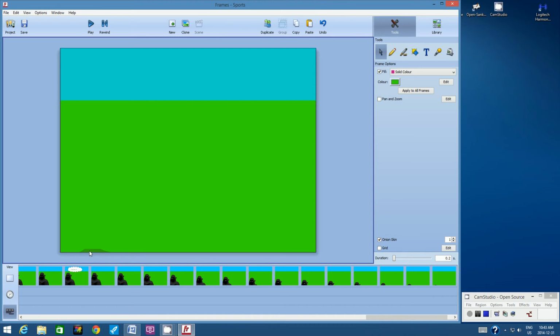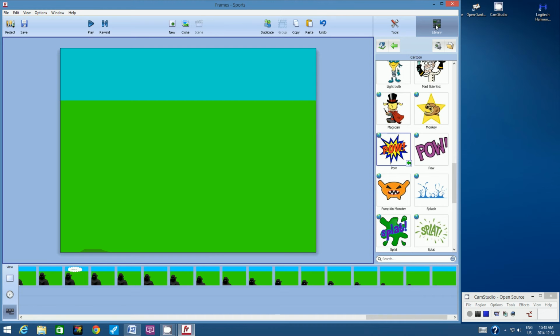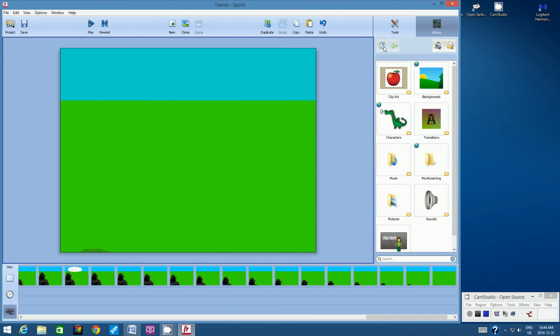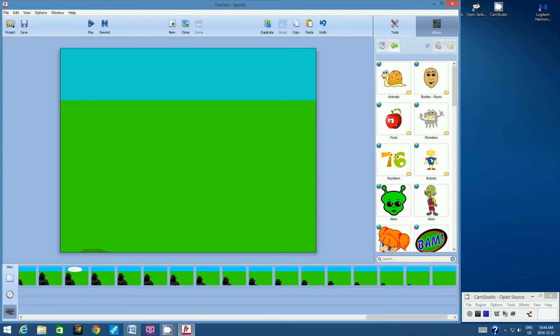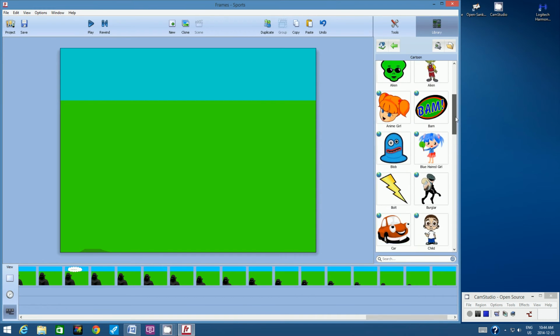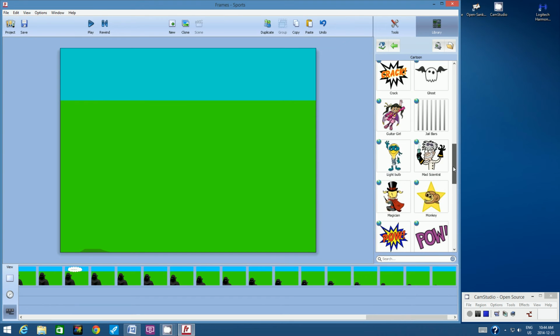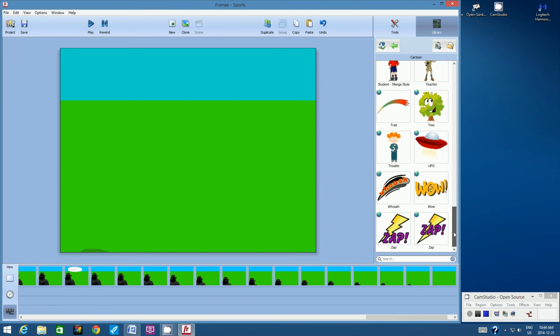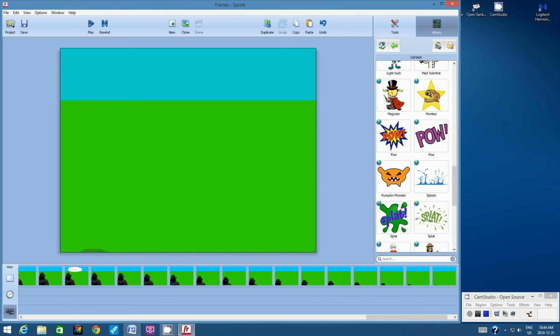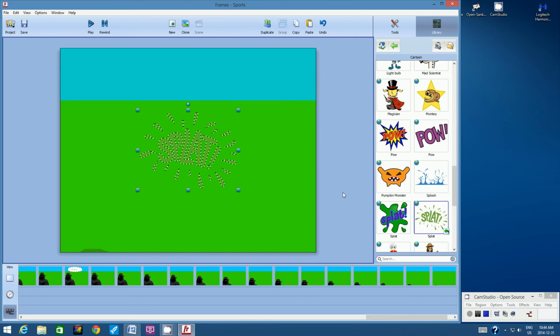We're going to add one more humorous element here. Let's go back to the library. Click on the library panel, go to home, click on clip art, and then click on cartoon. We're looking for another visual sound effect to illustrate him hitting the ground. How about this? Splat. Let's click on splat. You can use one or the other, it doesn't matter. And let's click on the green arrow.